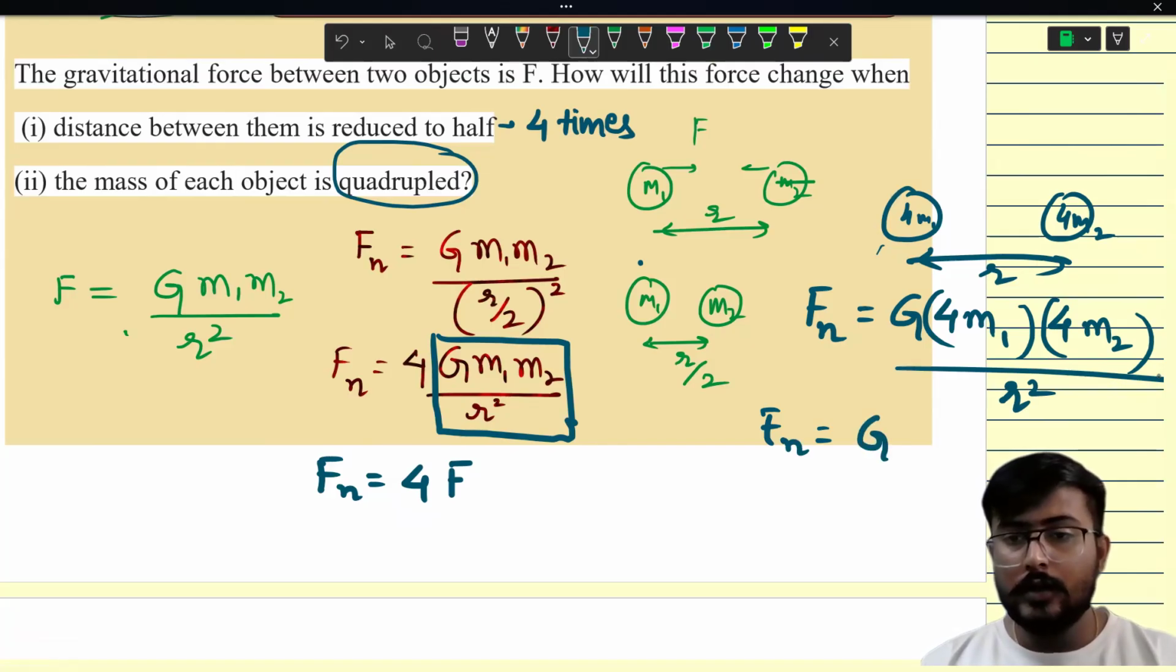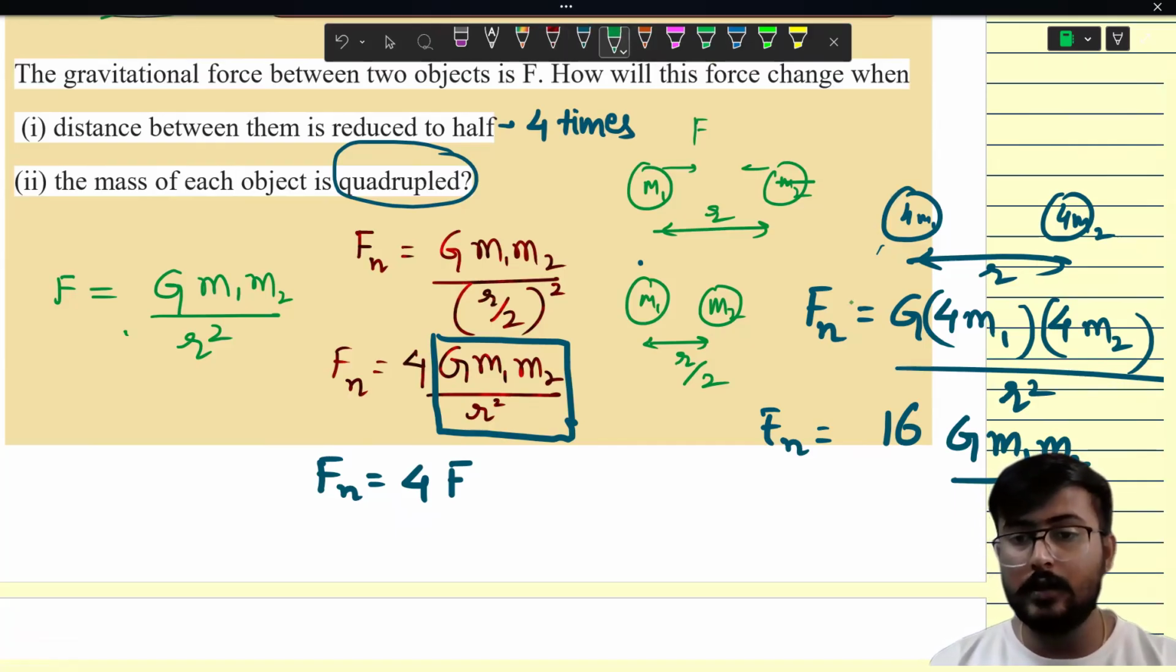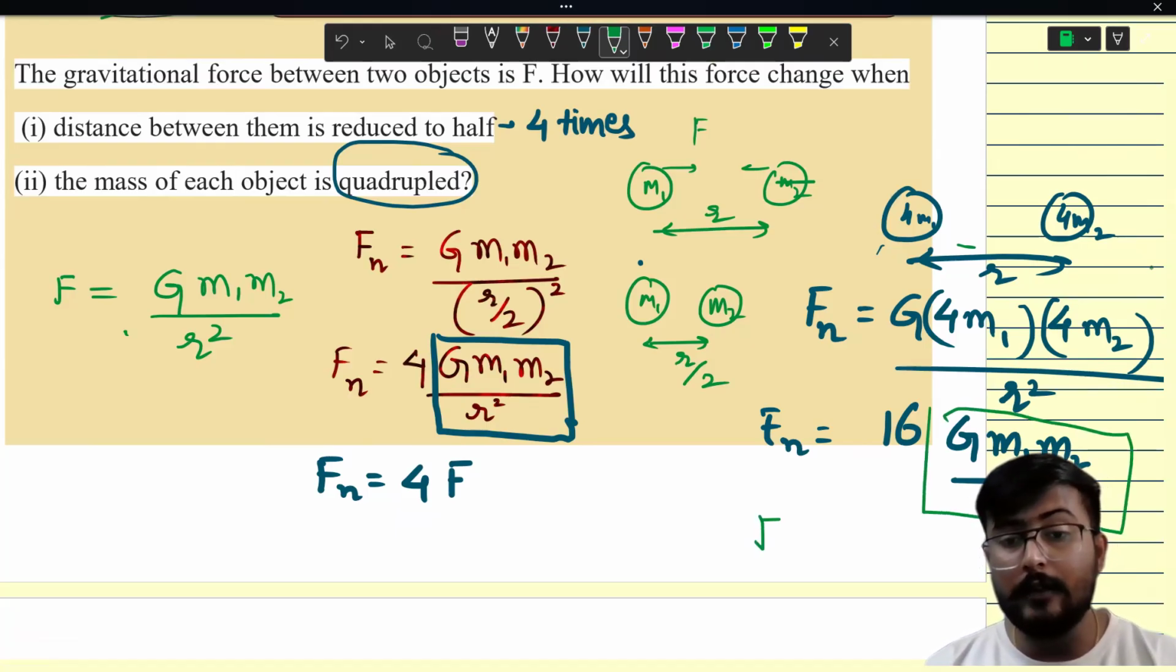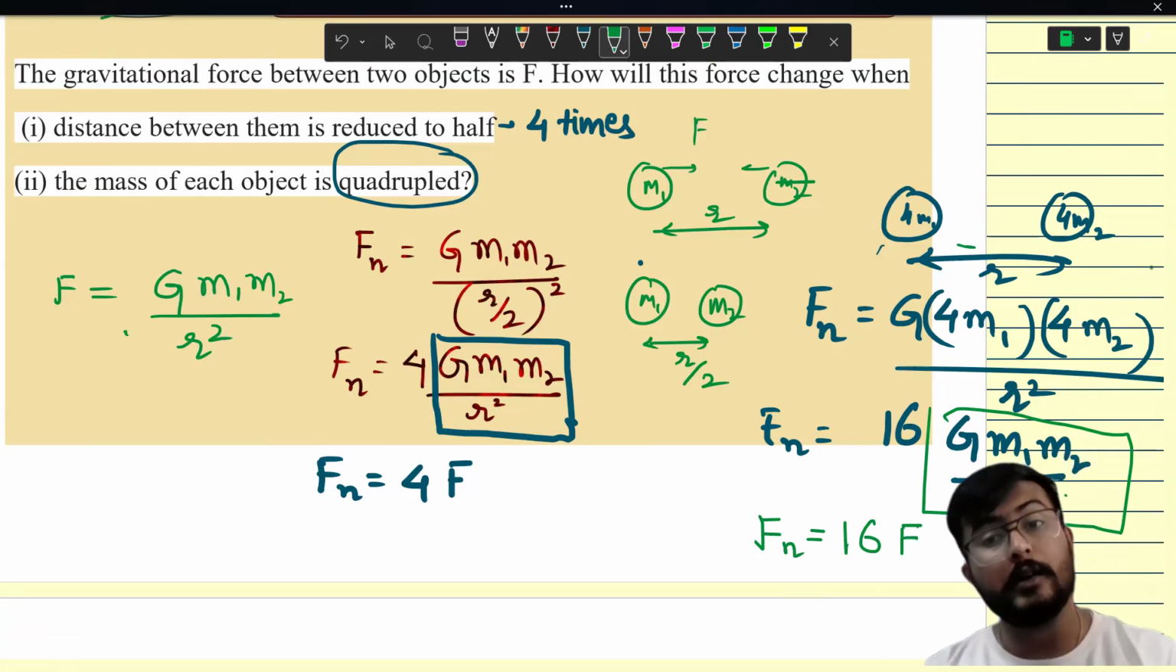4m1, 4m2, 4 and 4 will multiply with each other. Can I say that it is 16 G m1 m2 upon r square? Agree? Now here you will find something which we have already written somewhere. So basically, can you see here? This is the force that was acting earlier. That means it is F. So this new force is 16 times the force acting earlier.